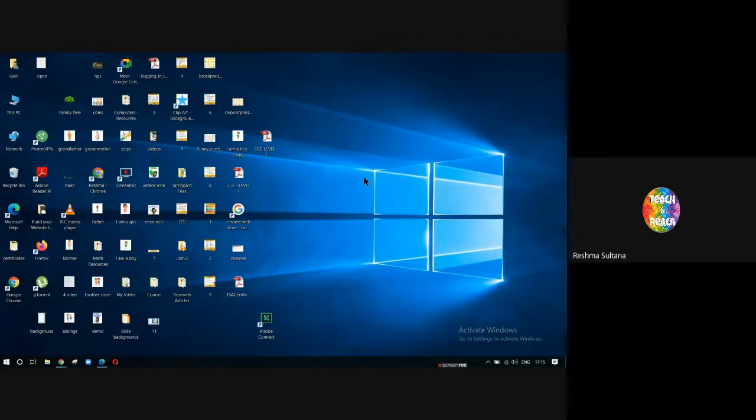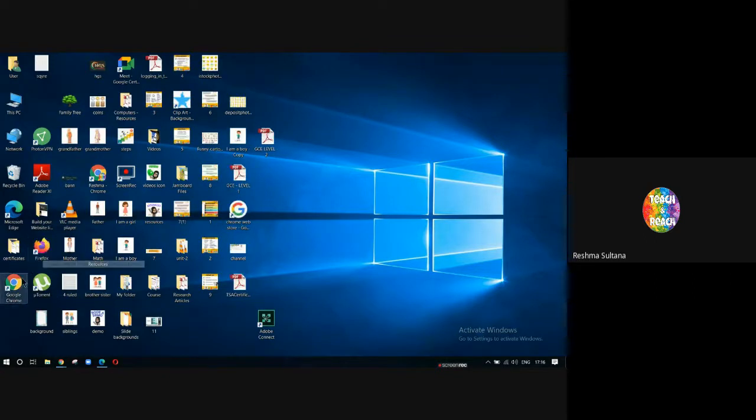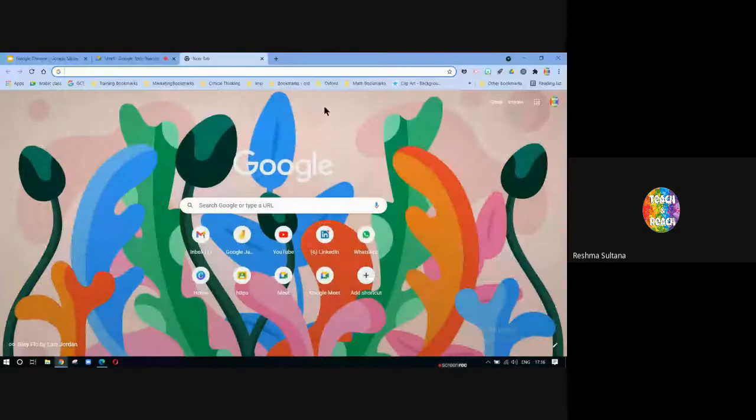Medium icons. Okay, if you can see here, I have Google Chrome, I have Firefox. So these are all browsers. As soon as you install Google Chrome, it will come up on the desktop and you just have to double click it to open. That's all. As simple as that.